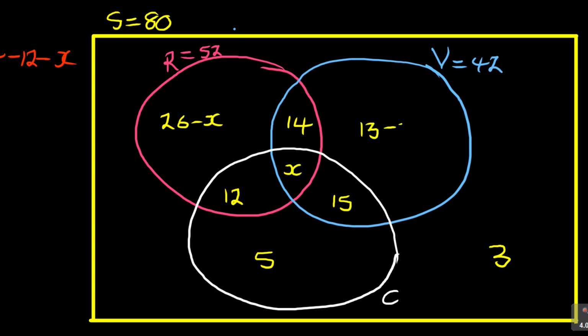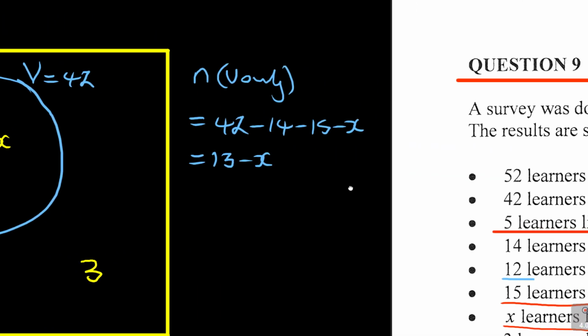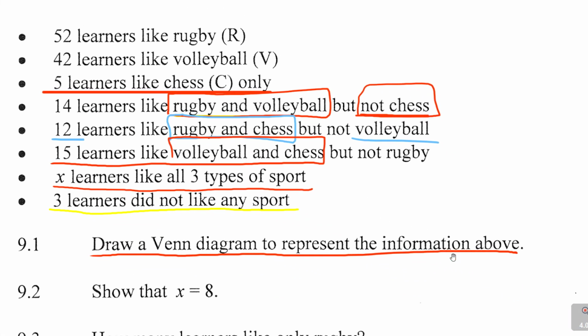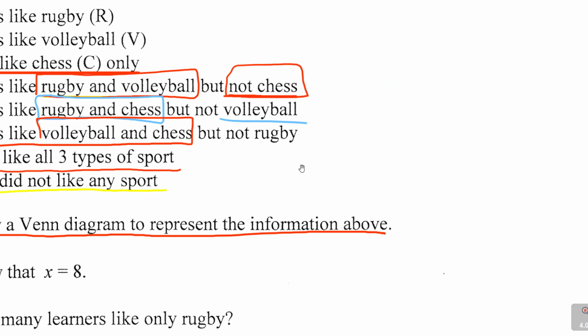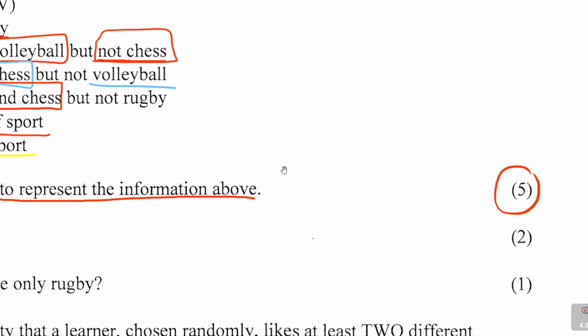13 minus x. Alright, so now when they say it, represent this, says what? Draw a Venn diagram to represent this information above, guys. This is how you can score your 18 marks. That's it. That's where your 5 marks. So that's what you want.